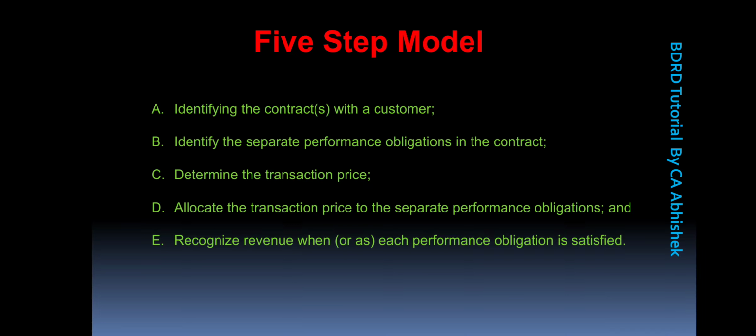And if a customer wishes to extend the product warranty for the next 5 years, the revenue will be allocated over those 5 years on a pro rata basis, and in each year after the completion of the performance obligation, that is the repair and maintenance work, the revenue will be recognized. So these are basically the 5-step model which a transaction has to fulfill in order to recognize the revenue in the books of account.